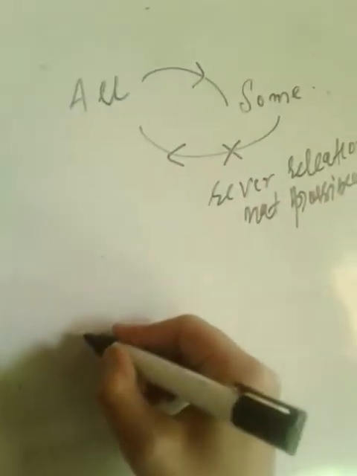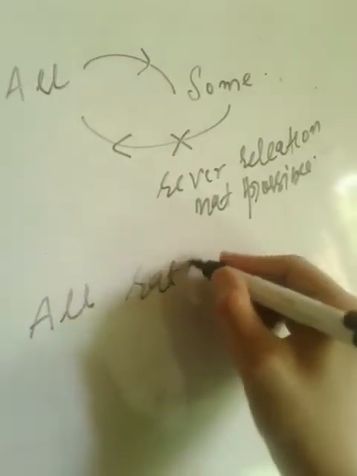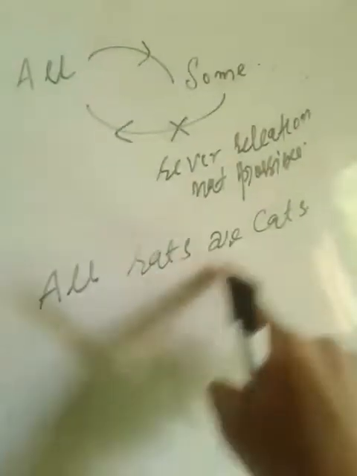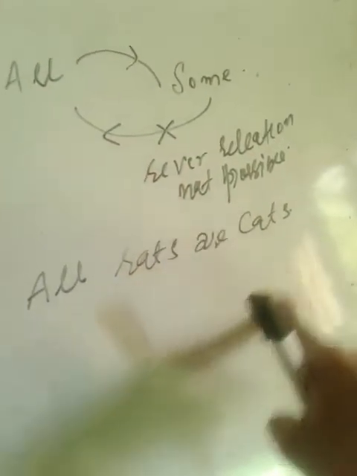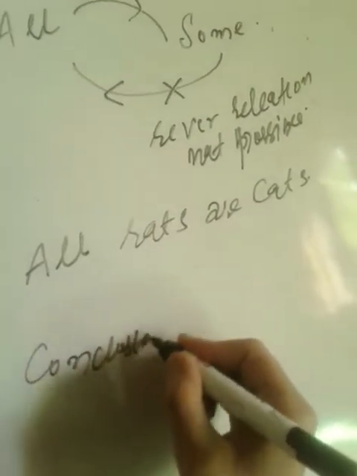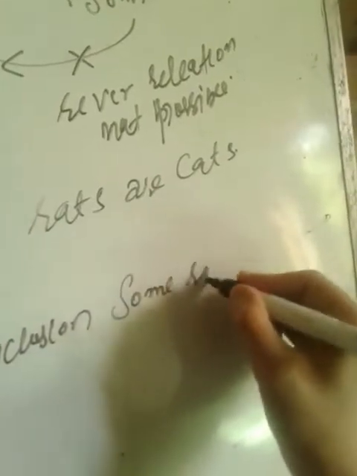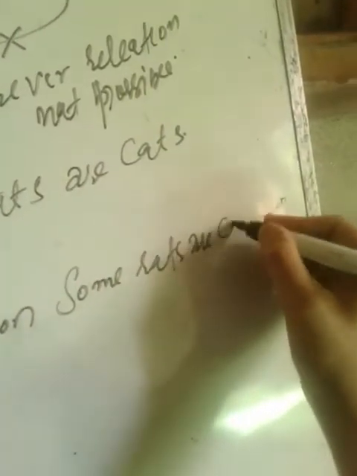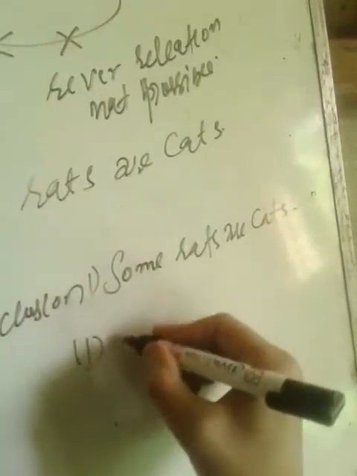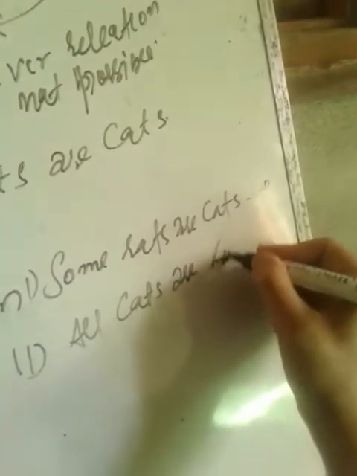For example, if you have the statement all rats are cats. So if in conclusion you see some rats are cats, and second conclusion, suppose all cats are rats.